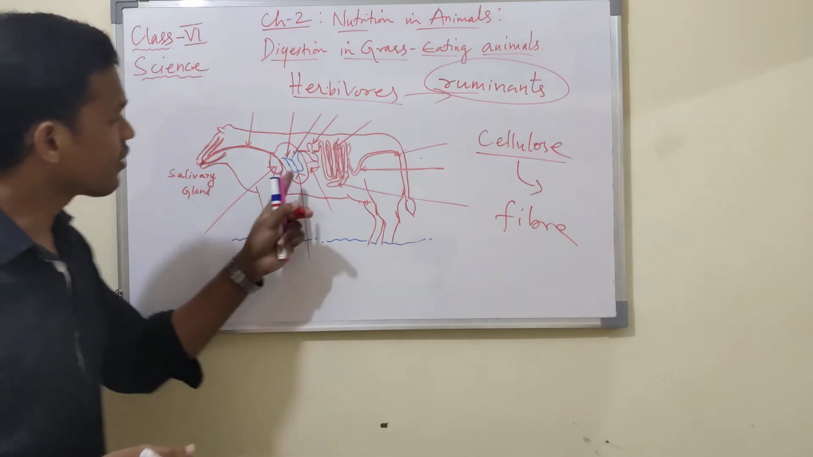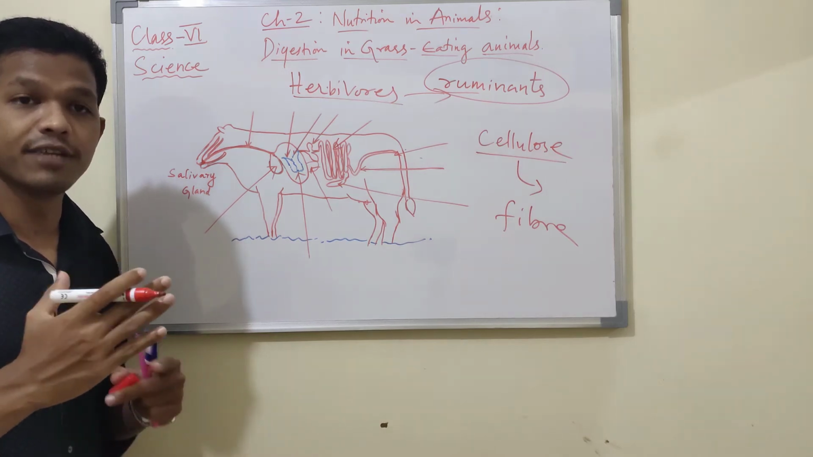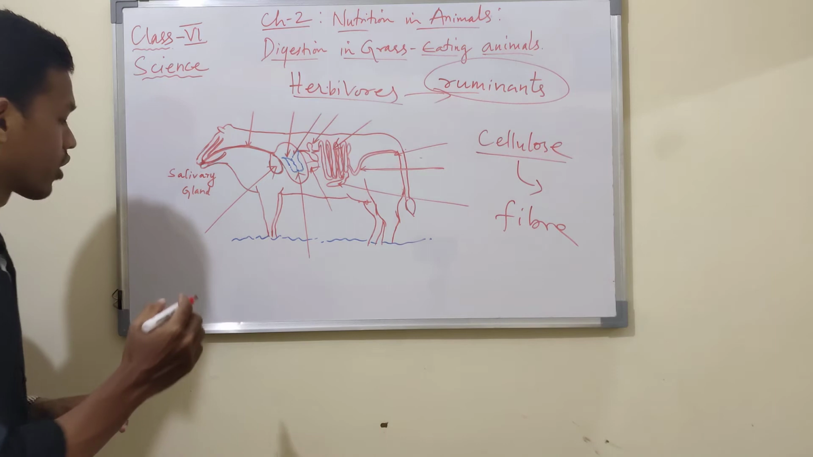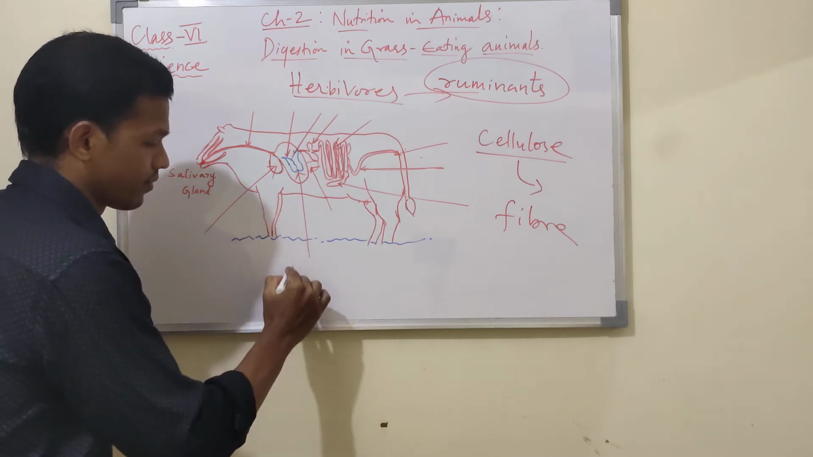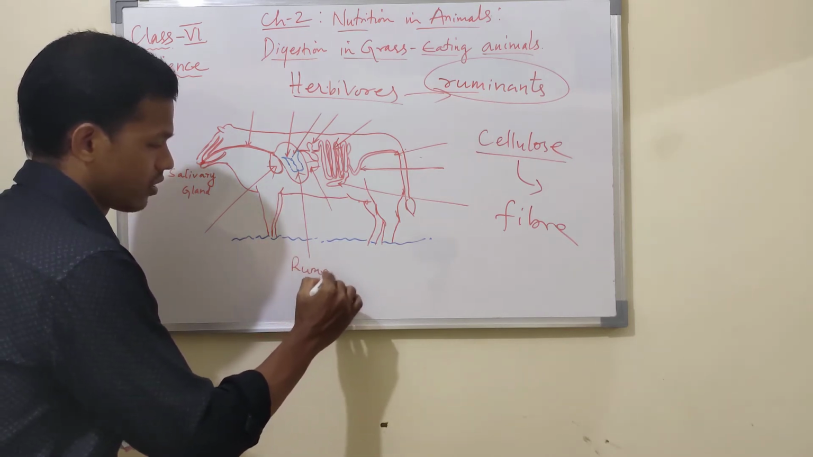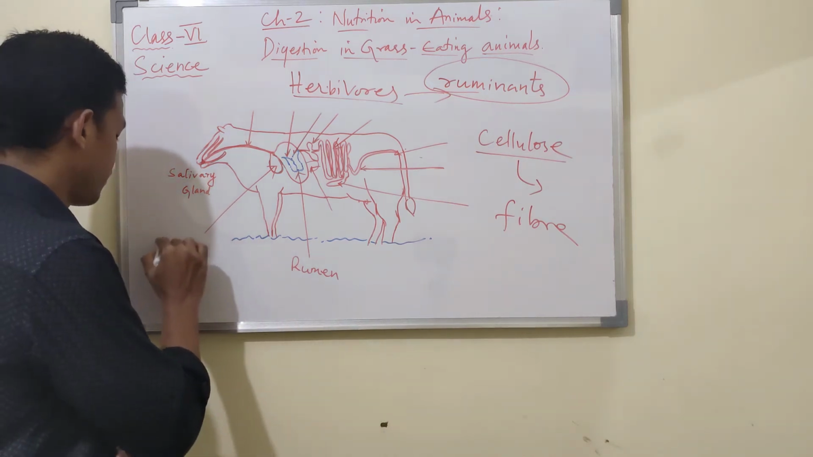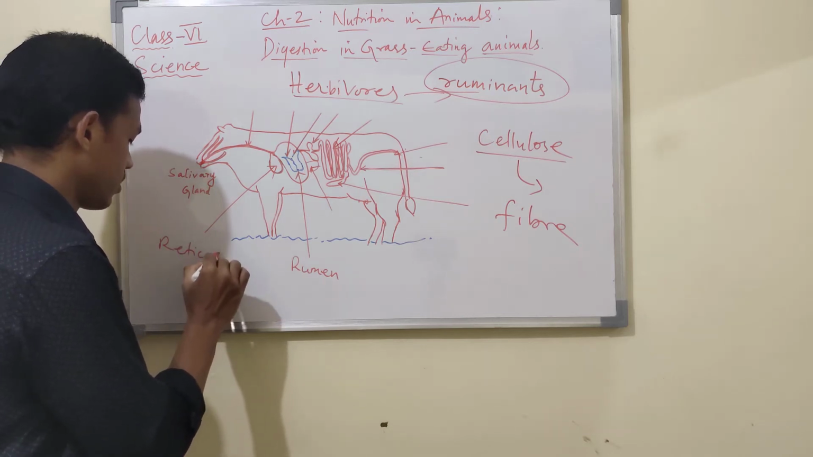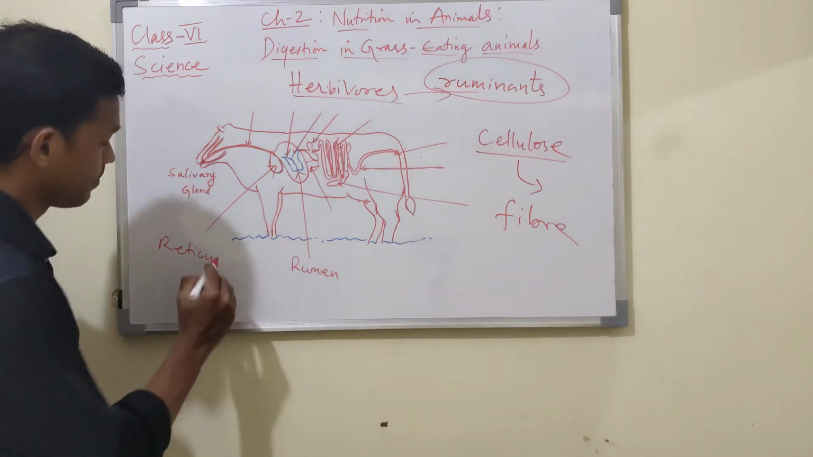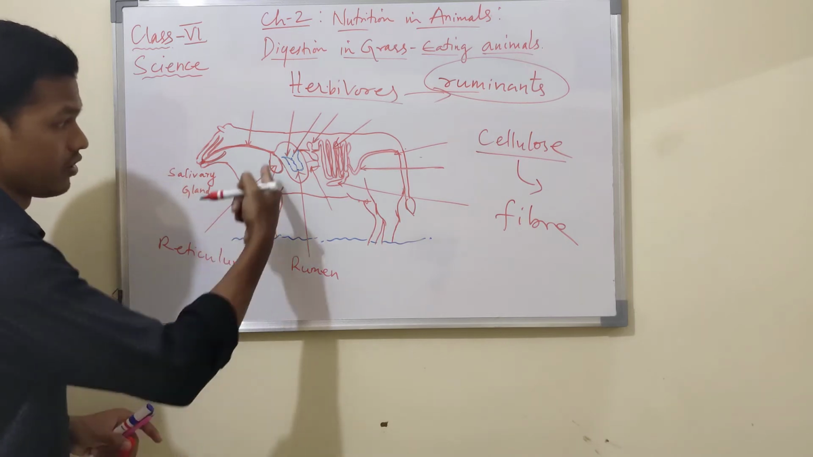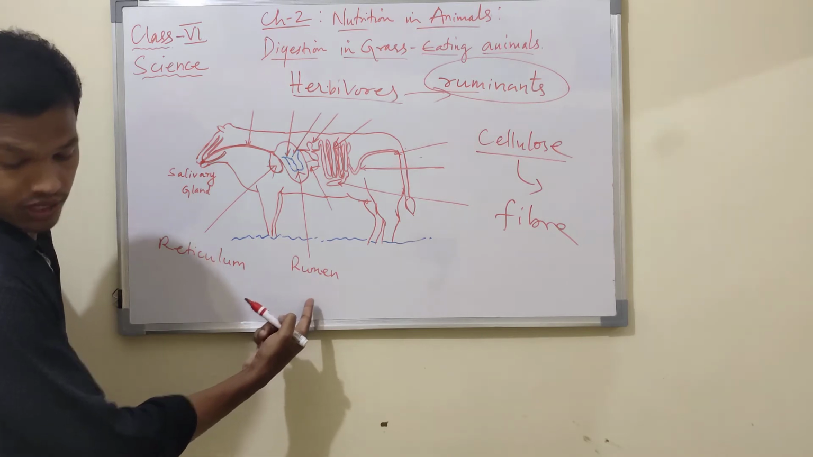These ruminants have a unique stomach that is divided into 4 compartments. First one is the rumen. This is the first chamber, rumen. Then next is the reticulum. Second one, this is reticulum.